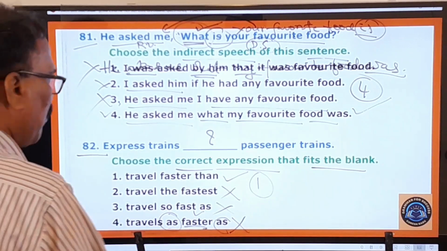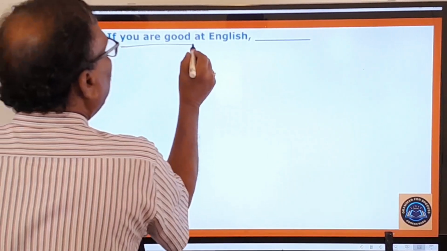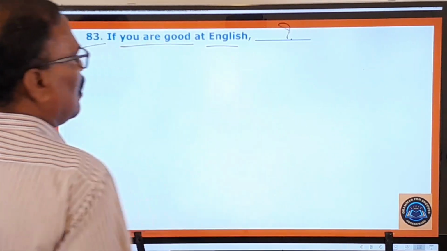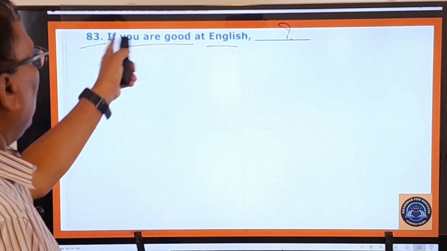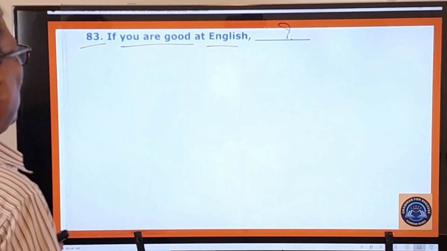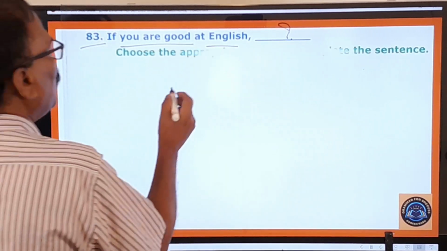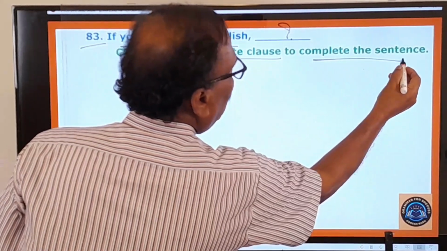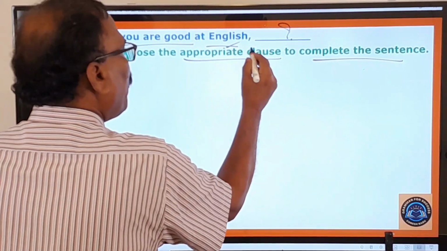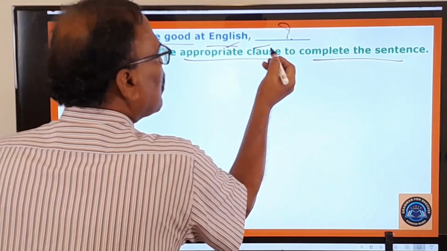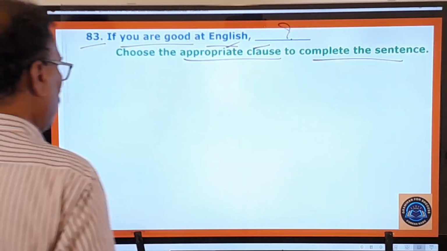Right. And now let's move on to the 83rd question. If you are good at English, dash. So some dash is given there. One statement and another. So if you are good at English, dash. So what is the examiner asking you to do? Choose the appropriate clause to complete the sentence. What is the appropriate, suitable clause to be used in this blank? Let us look at the options given.